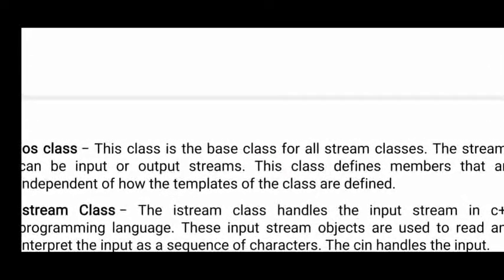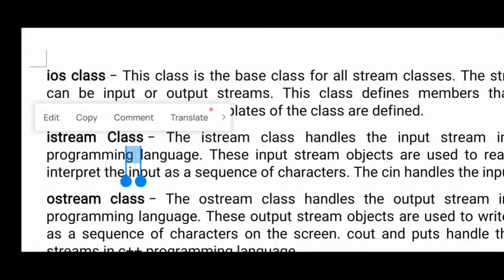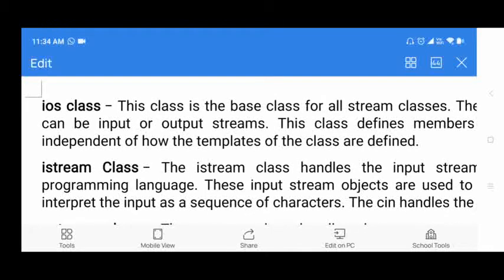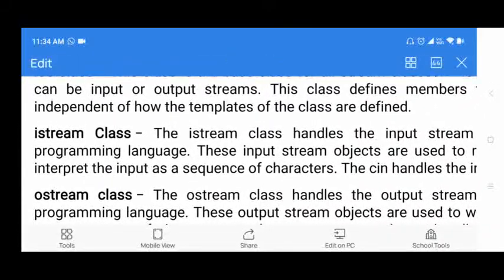Here I have given some information about this. Here we have different stream classes. The first one is the ios class. This class is the base class for all the stream classes. Whatever remaining classes are there, for all these classes ios is the base class, and this contains different classes which handle input and output streams. This class defines different members that are independent, as already explained, so each and every stream can be independent.